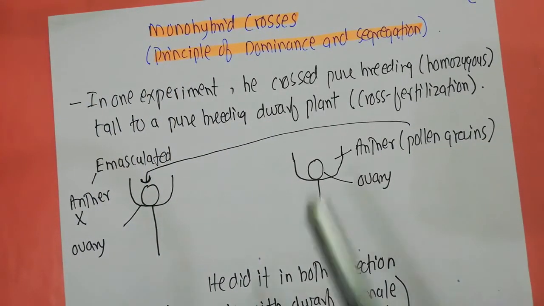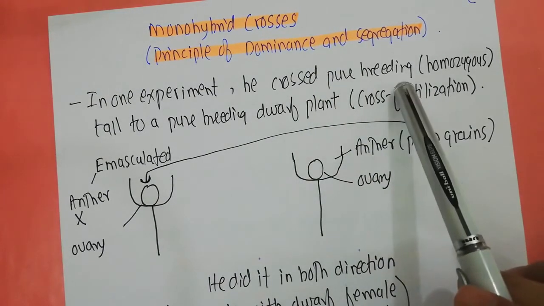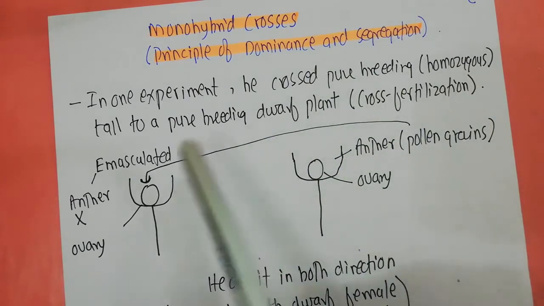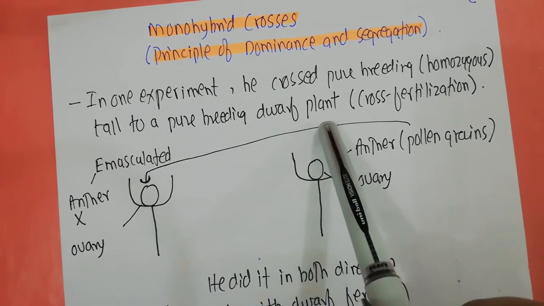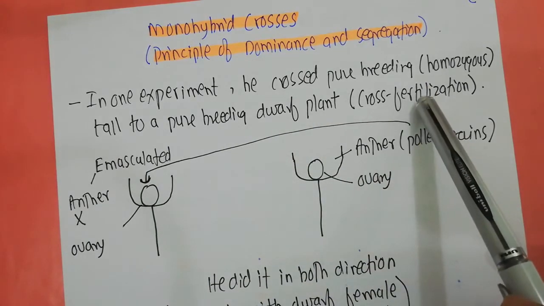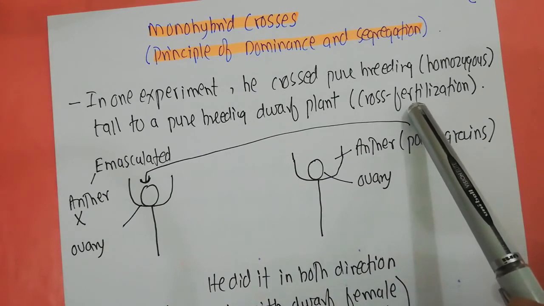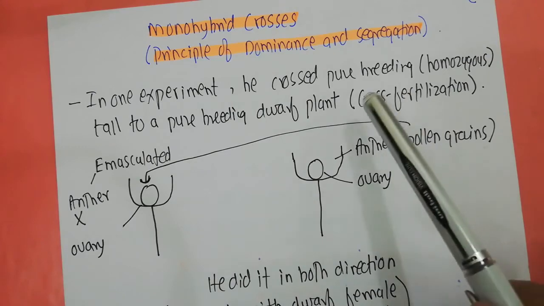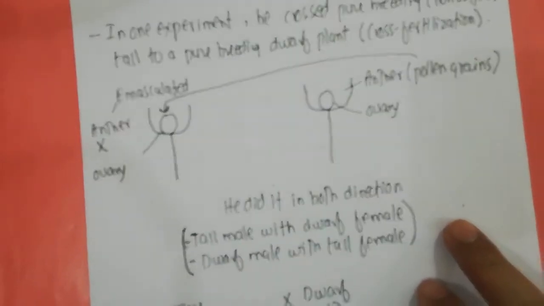Now, in one of his experiments in the monohybrid crosses, he crossed a pure breeding plant, which we call homozygous. He crossed a pure breeding tall plant to a pure breeding dwarf plant, and he did that by cross fertilization. As I've told you, the pea plants were self-fertilizing themselves, but what Mendel did was go for cross fertilization. So how did he achieve this cross fertilization?